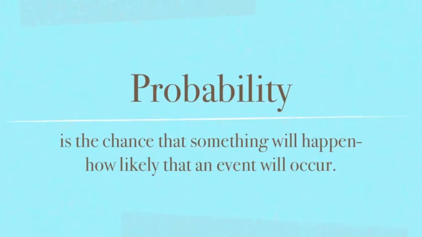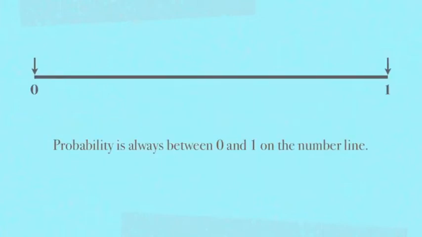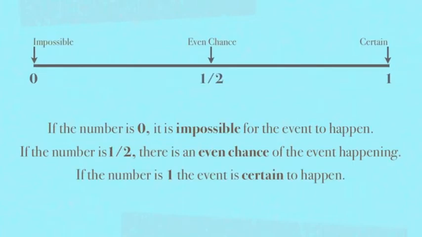You'll also hear the words odds or chance when it comes to probability. Probability is always between 0 and 1 on the number line. If the number is 0, it's impossible for the event to happen. If the number is half, there's an even chance of the event happening. If the number is 1, the event is certain to happen.